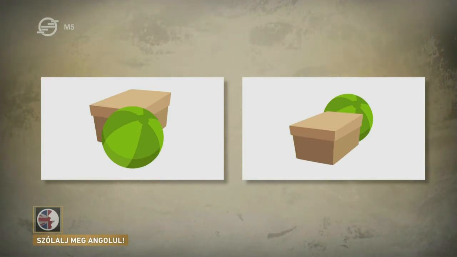When we look at the picture on the left, we can say that the green ball is in front of the box, or we can say that the box is behind the green ball. When we look at the picture on the right, we can say that the green ball is behind the box, or the box is in front of the green ball. Simple. Okay, next. Now the next preposition of place is opposite.